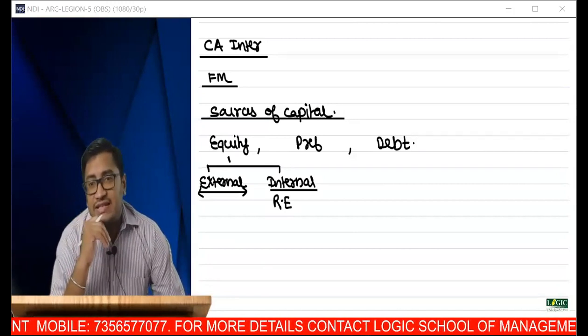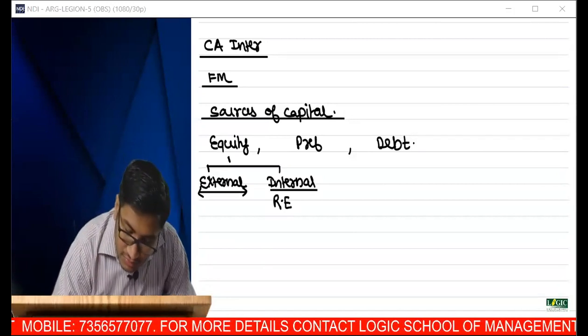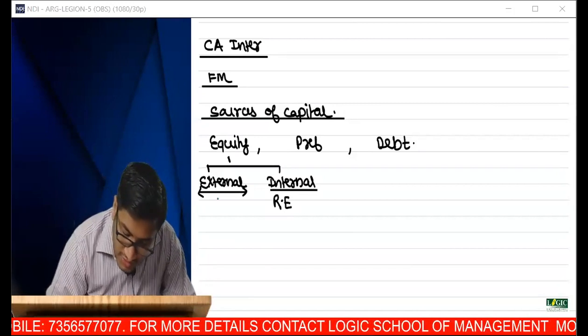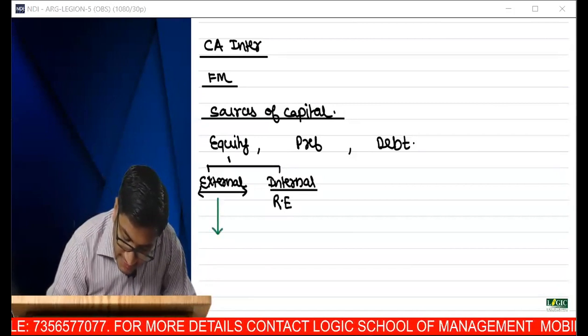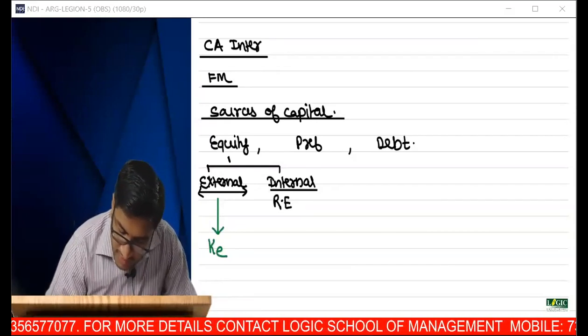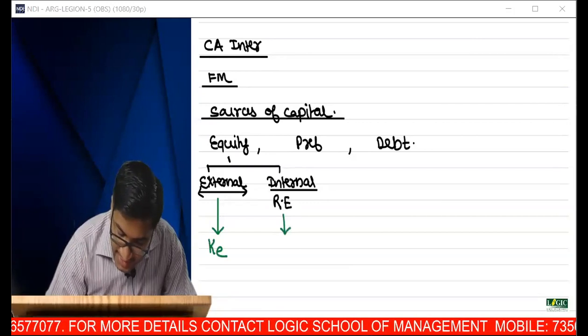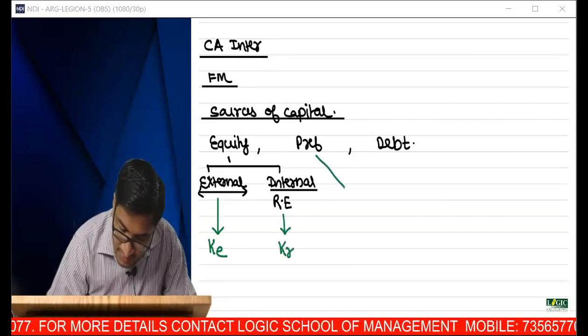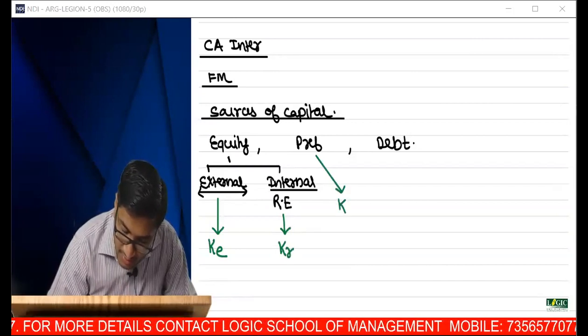Now we have learned a chapter known as cost of capital. Tell me, what is the cost of external equity? We call it KE. What is the cost of internal equity? We call it KR. What is the cost of preference? We call it KP.